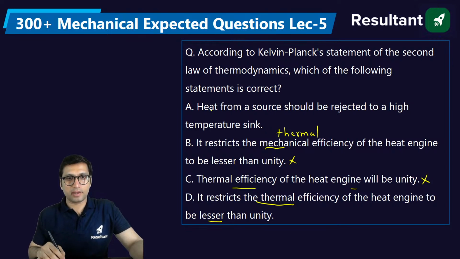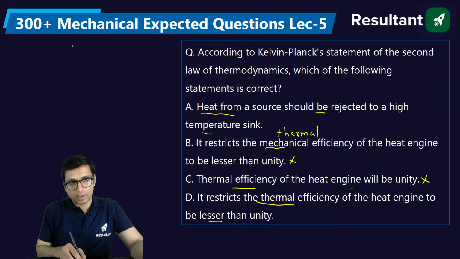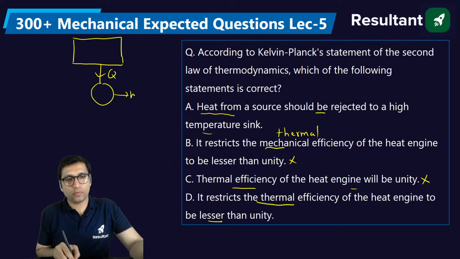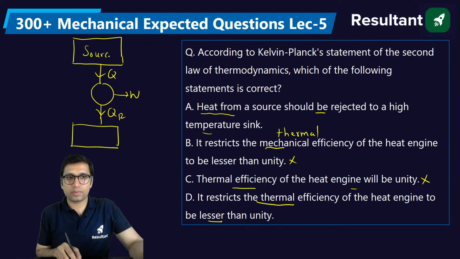So here you can see, the first statement, heat from a source should be rejected to a high temperature sink. No, that is not the statement of Kelvin-Planck. It says that it is impossible for a device to exchange heat with a single reservoir and convert the entire heat into work. That is impossible. What is possible? Some heat has to be rejected to another reservoir known as the sink. So it's not that heat from the source is directly traveling to the sink. No. Heat from the source firstly goes to the engine, it will do some work and then reject some part of that heat. That is the heat engine concept given by Kelvin-Planck.